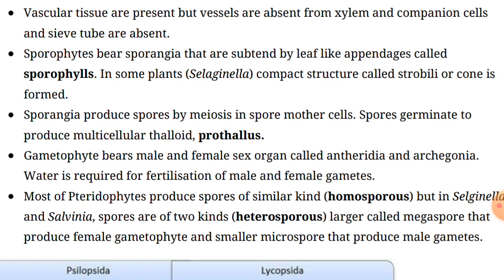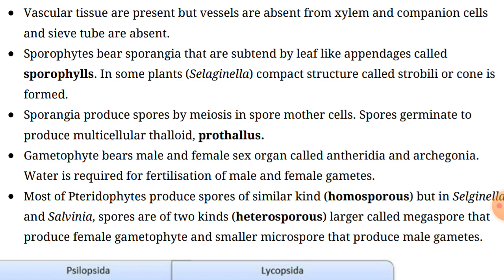We can say xylem consists of tracheids and phloem is made up of sieve cells, and the other cells are generally absent. Only these two cell types can be found there, but other cells are generally absent, meaning they do not have other parts consisting of them. So we can say they are most important.